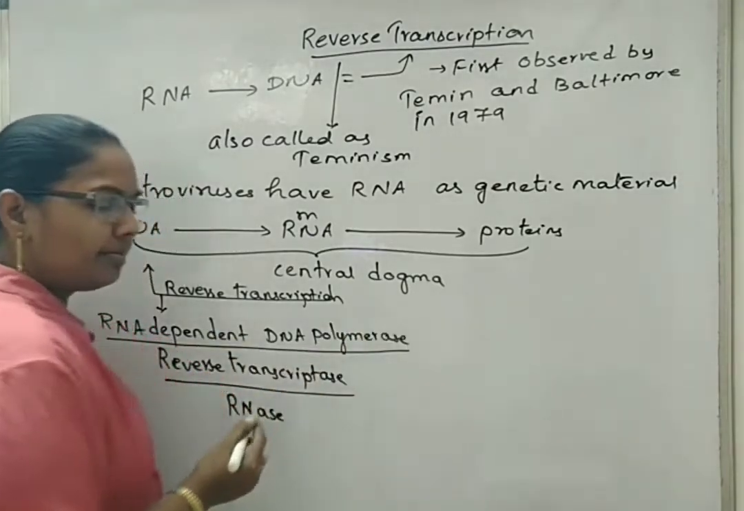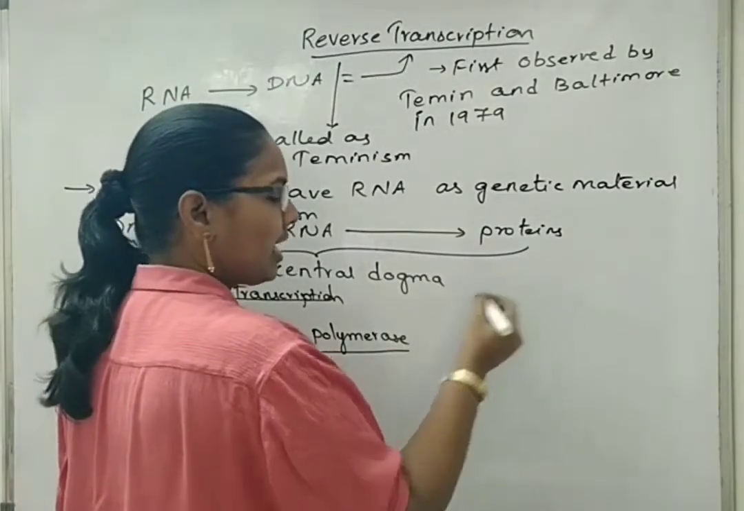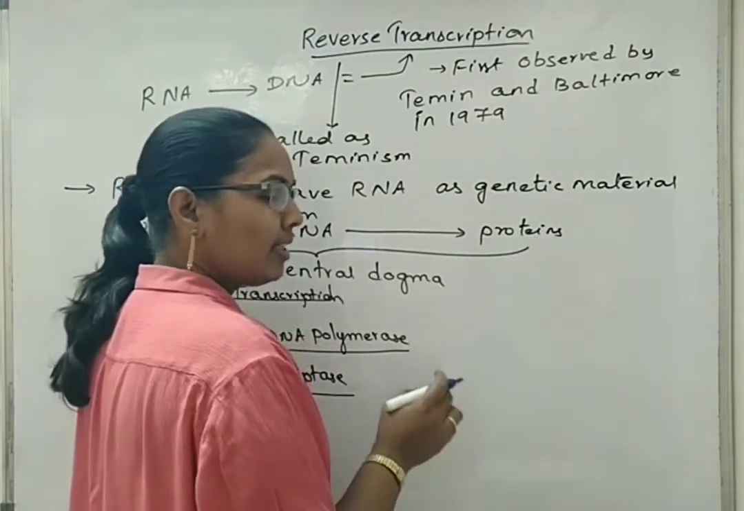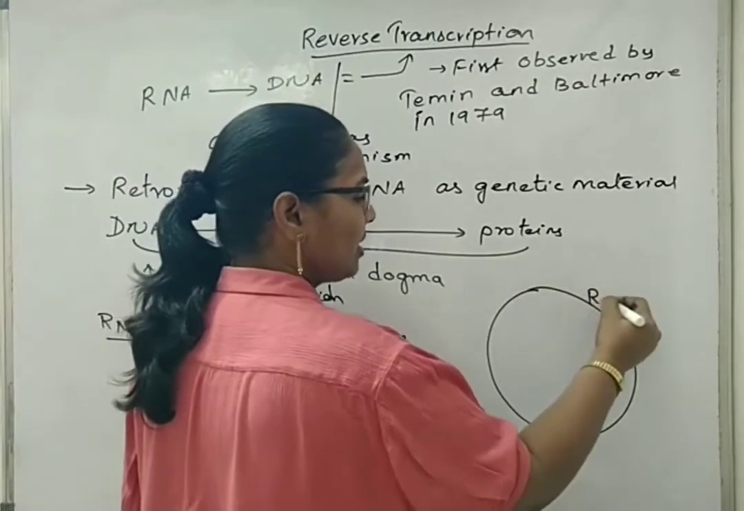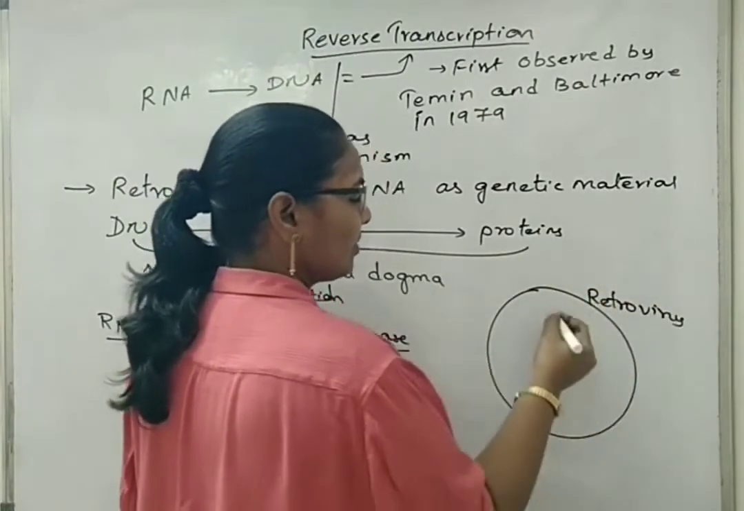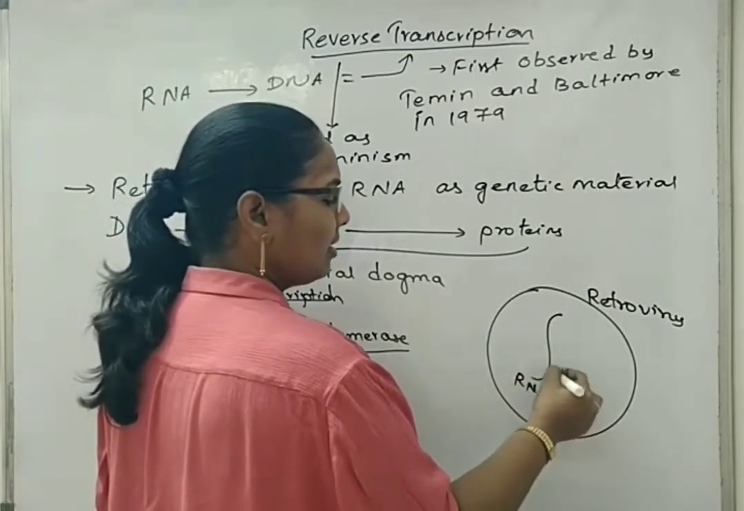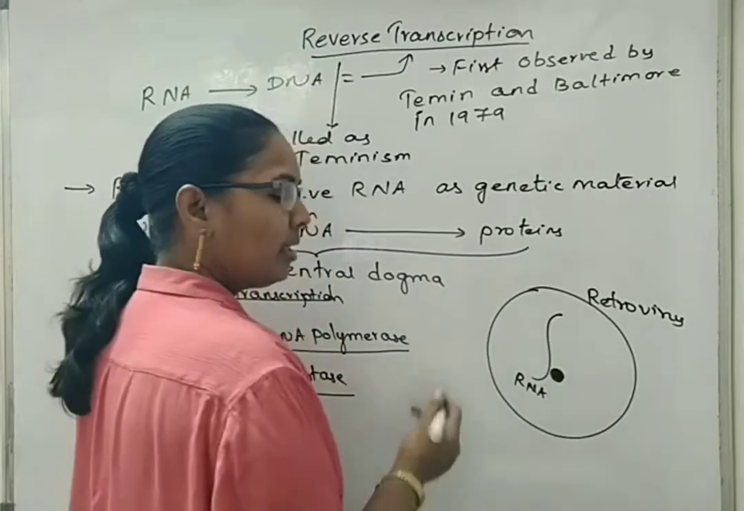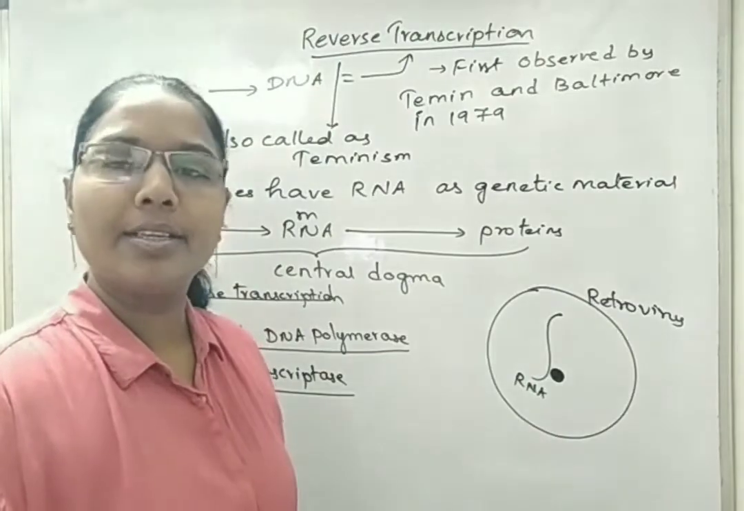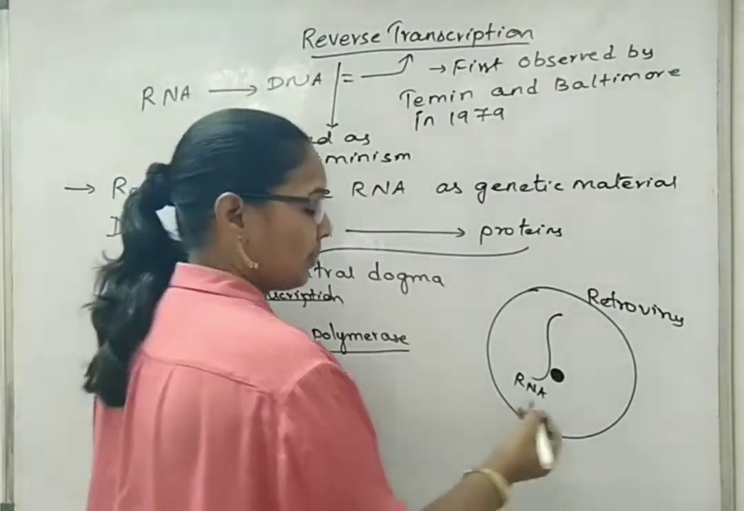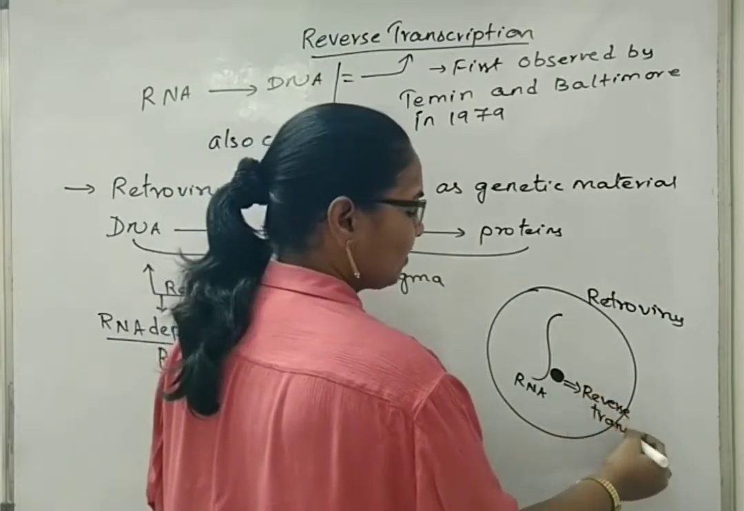Now, when an RNA exists inside the retroviruses, it has the assistance of another special enzyme, that is reverse transcriptase. Suppose this is a retrovirus. It has genetic material as RNA and it also has another enzyme very near to it. Always both of these are transported into the host organism and do the process called reverse transcription. So this is called reverse transcriptase.